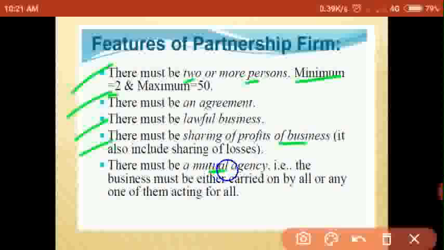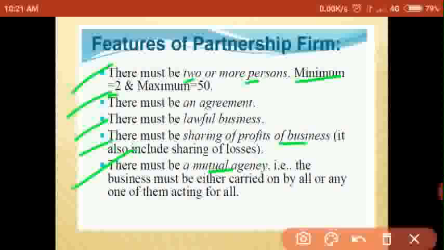There must be mutual agency. It means the business must be carried on by all the partners or any of them acting for all. It means all the partners are responsible to the business, or any one partner is responsible and other partners are liable to the business. It is called mutual agency, and there must be mutual agency among the partners.